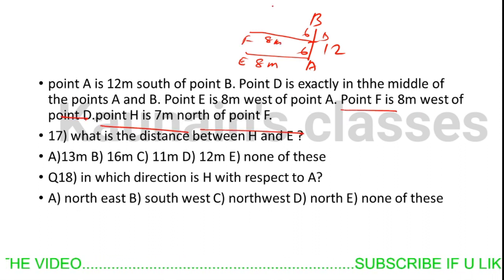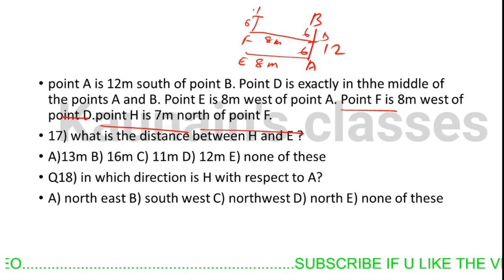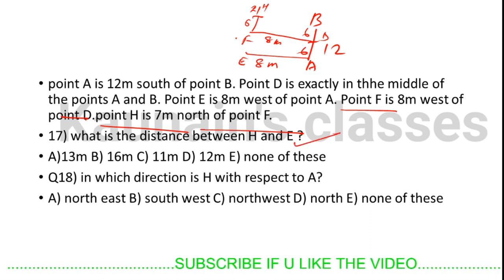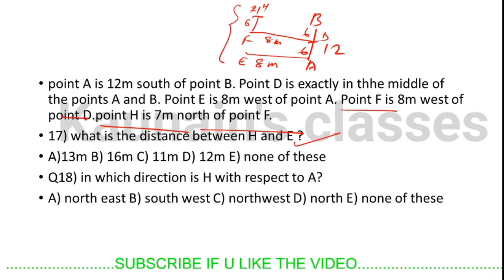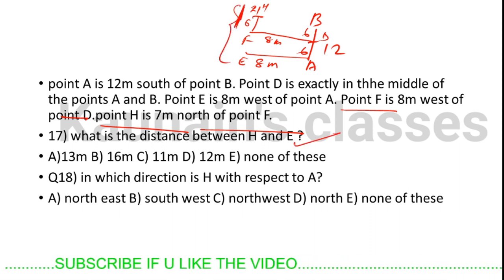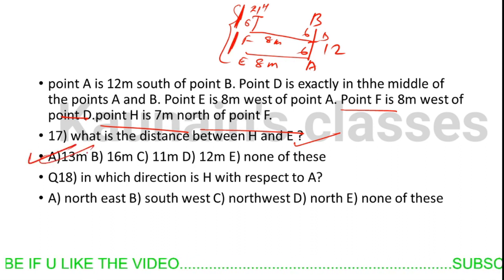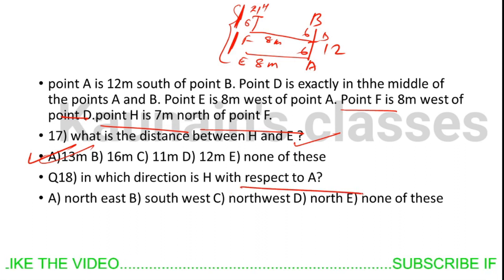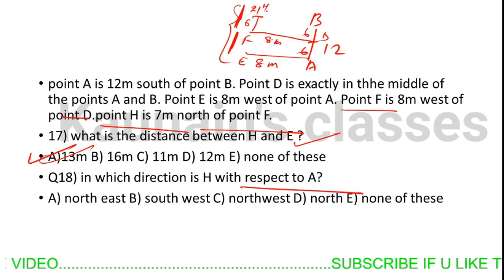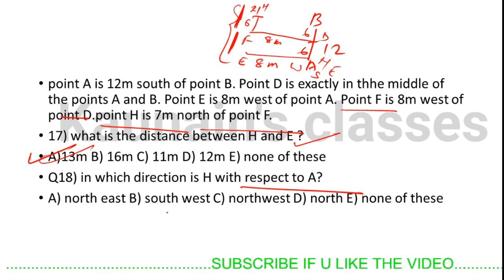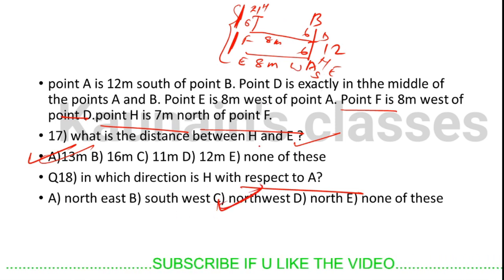H is 7 meters north of A. 7 meters means 6 meters here and 1 meter more. H is here. Okay, what is the distance between H and E? So for H and E, we have to find this distance. So 6 plus 1 is 7, 7 plus 6 is 13. So 13 is our correct answer. In which direction is H with respect to A? North, south, east, west. Northwest is our correct answer. So option number C is our correct answer.